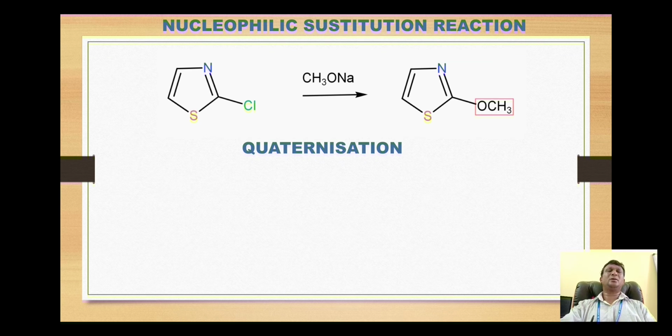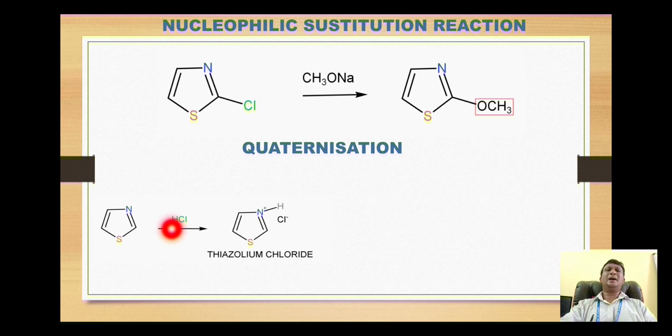The next reaction is the quaternization reaction. If we look at the structure of thiazole, we will find that the nitrogen is there with a lone pair of electrons which is available to be shared with electron deficient species like acids. So the thiazole nucleus on reaction with the acid or the alkyl halide undergoes the quaternization reaction.